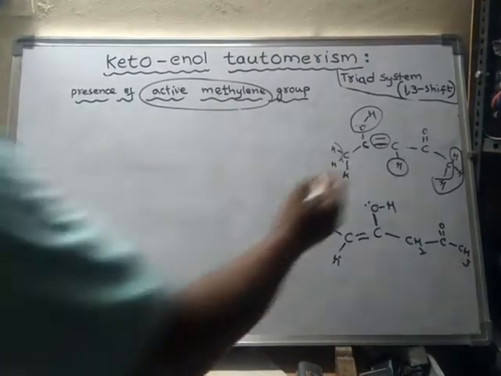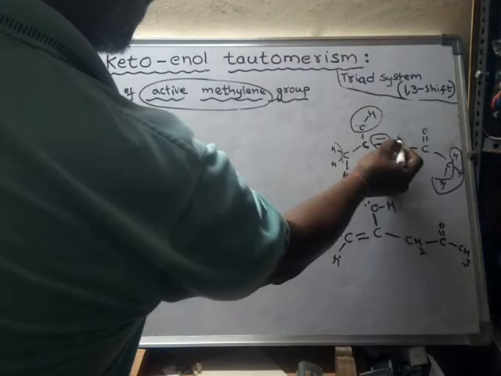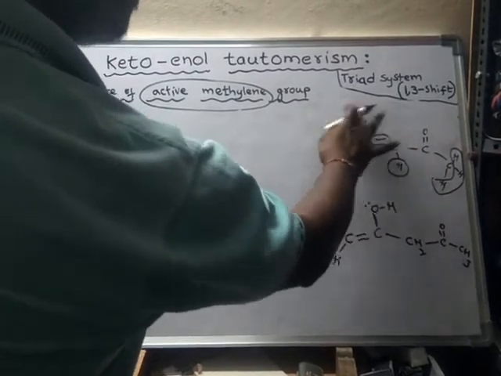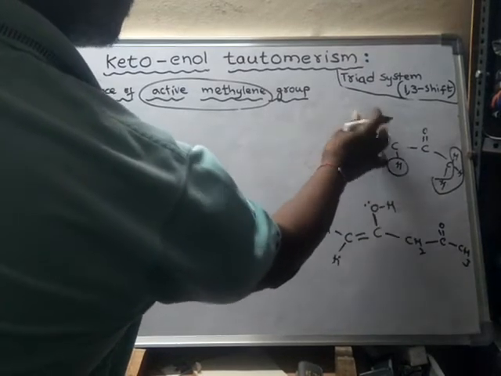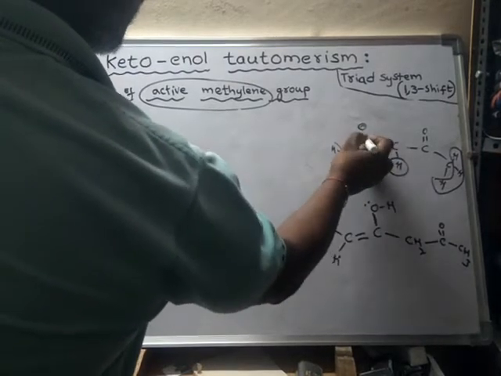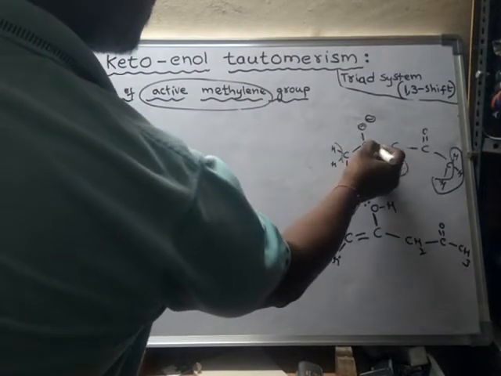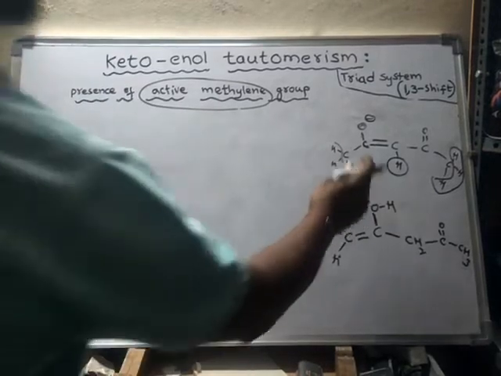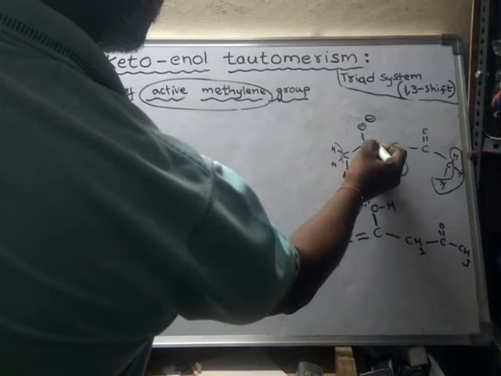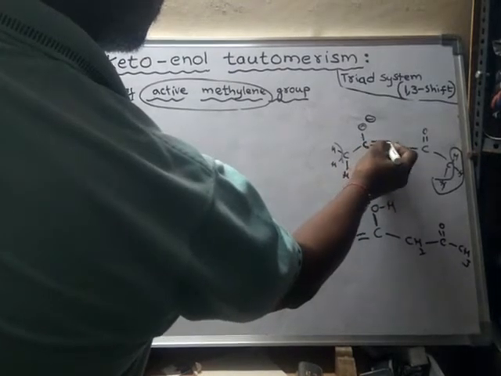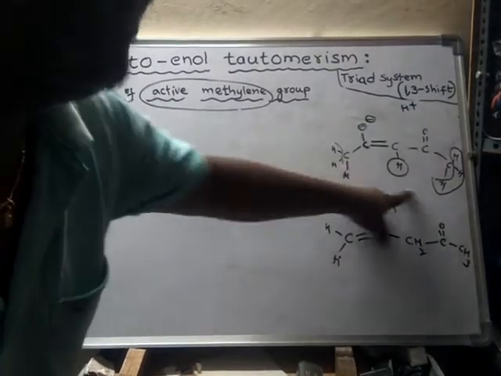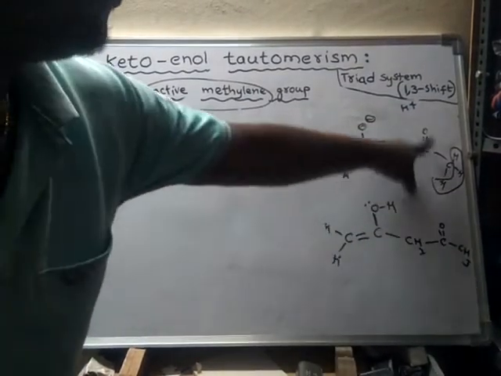After removal of this hydrogen, before it reaches this place, it is called an enolate ion. So this is called an enolate ion. Now this is the more stable form.